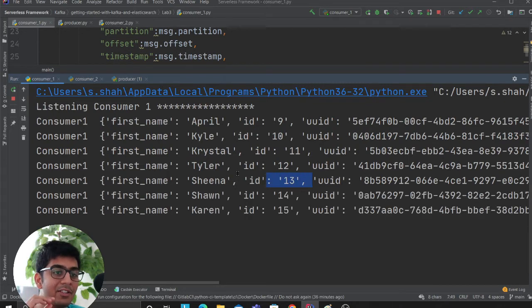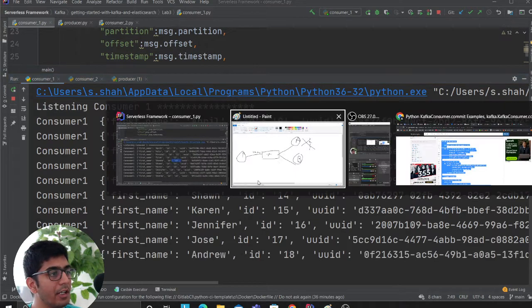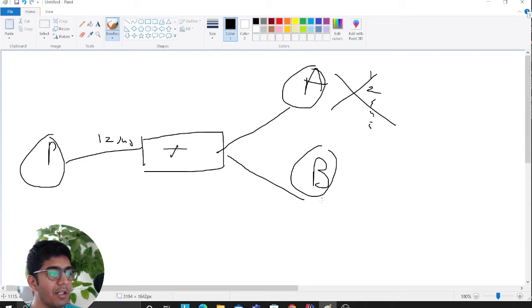This is extremely important to understand. If you don't understand this concept and you have multiple consumers, you might end up in a weird scenario. For example, if this consumer goes down, this consumer will again process the same message, and it will be a big problem for you. That is why you always want to understand the concepts and topic well. You want to do certain labs and examples and see, oh okay, this is how it works. Now I understand this pretty well.